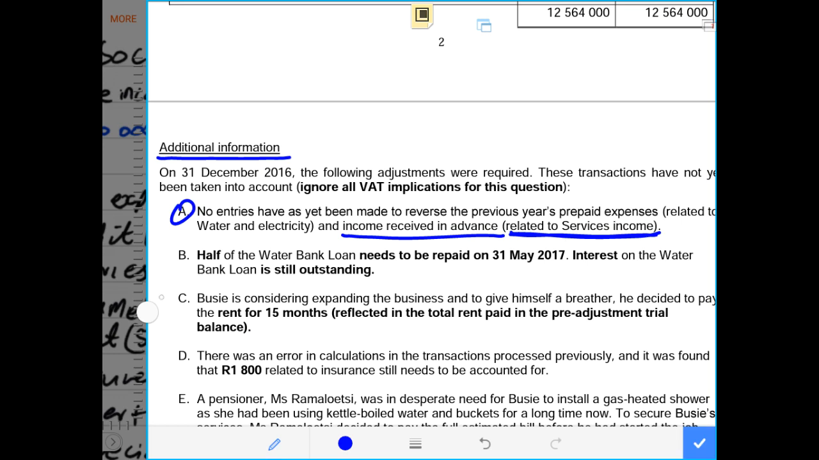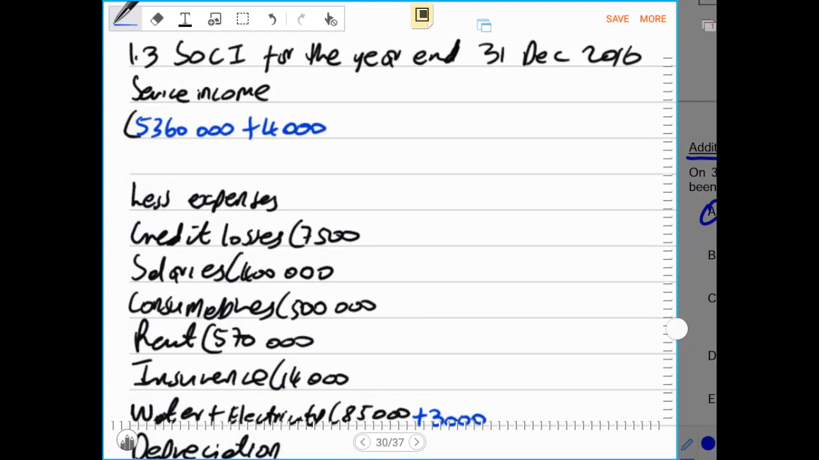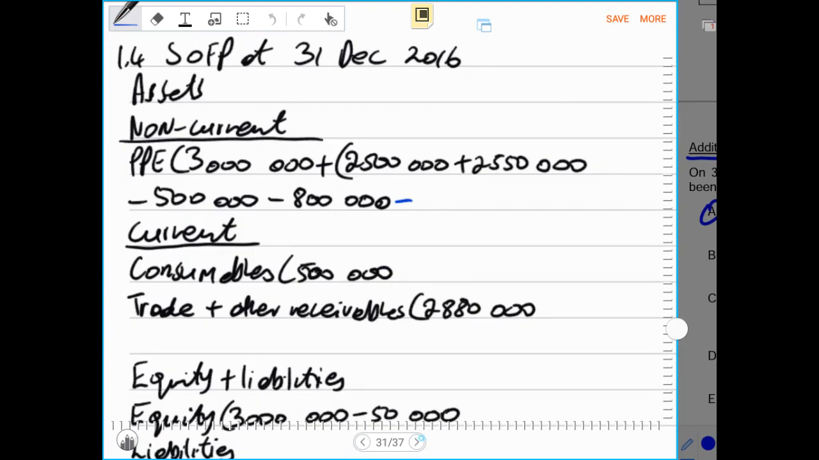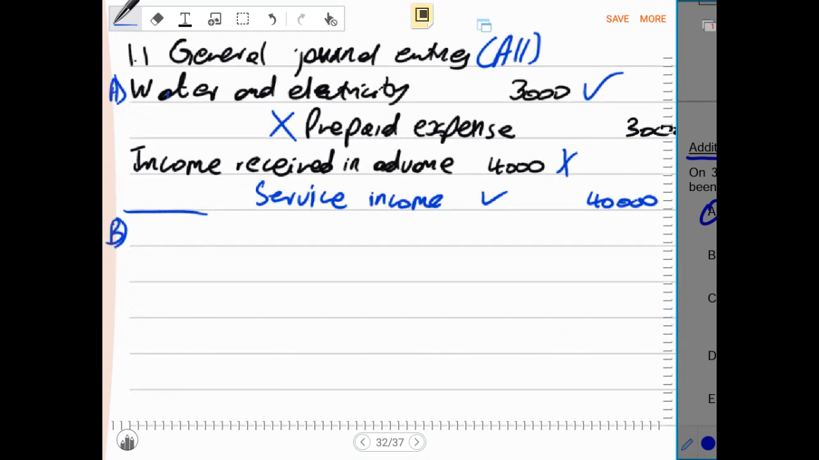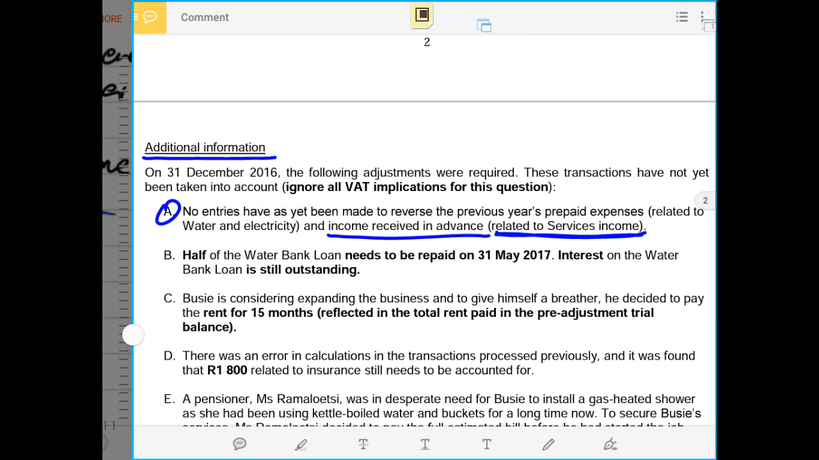This was adjustment number A. Therefore, now we are doing adjustment number B. Let me just write that as adjustment number A. This was A. And this was A. Then we are done with A. Then we are doing adjustment number B now. Adjustment number B. Then let us check what we are required to adjust under number B.